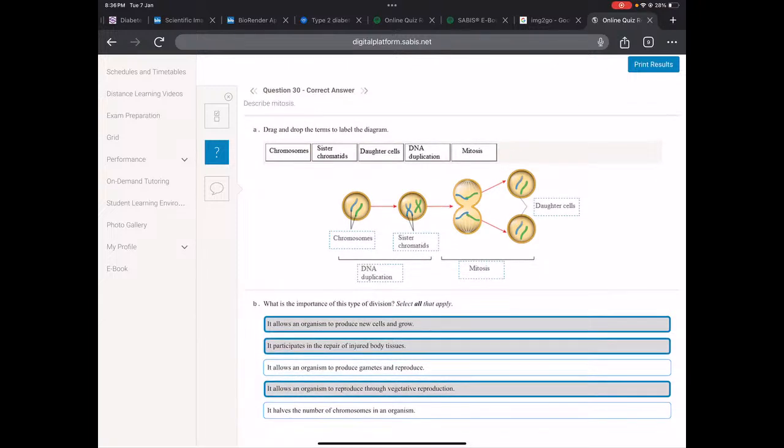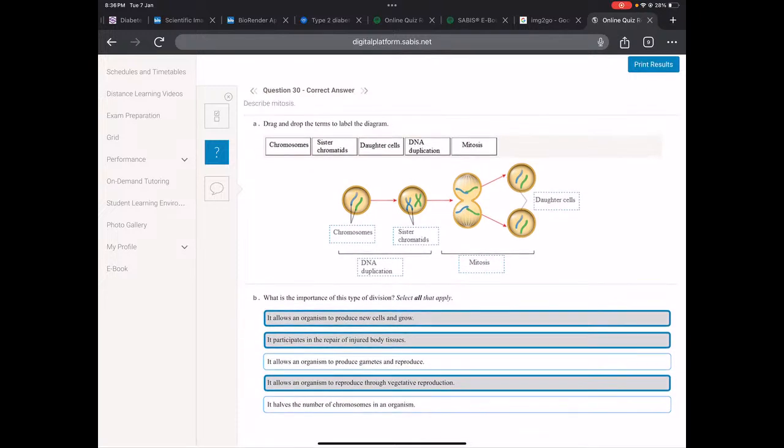Number 30 now. This is just labeling. We said when we have two sister chromatids joined by a centromere, DNA duplication has occurred, and this is the process of mitosis. And we already said the three main functions of mitosis. This is important. It allows an organism to reproduce through vegetative reproduction. It's usually for plants.